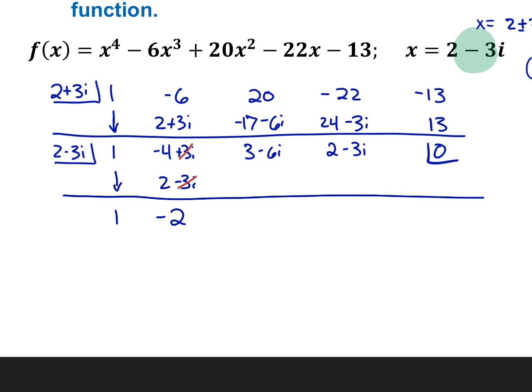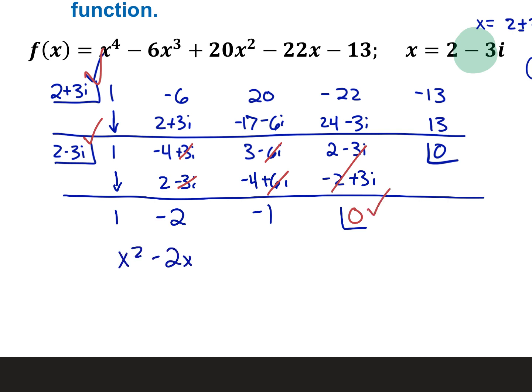2 times 2 minus 3i, well, that's a negative 4 plus 6i. And oh my gosh, look at that. The 6i's get to cancel. That's amazing. Negative 1. And then negative 1 times that, that's a negative 2 plus a 3i, and lo and behold, you get the 0. So you prove that those two are true. And you get x squared minus 2x minus 1.